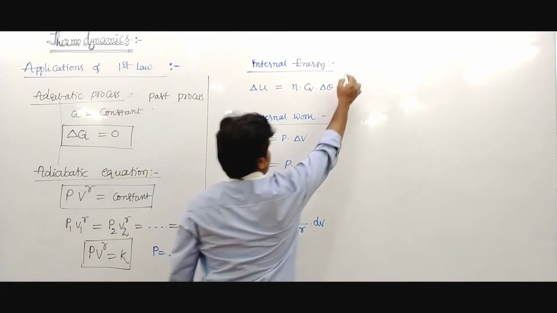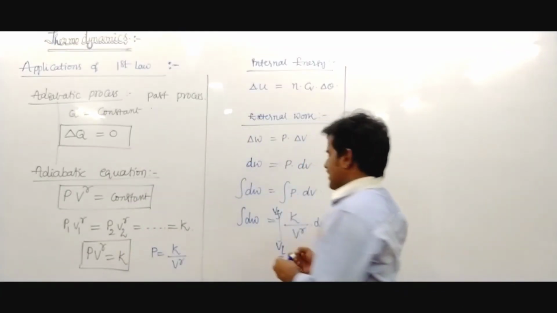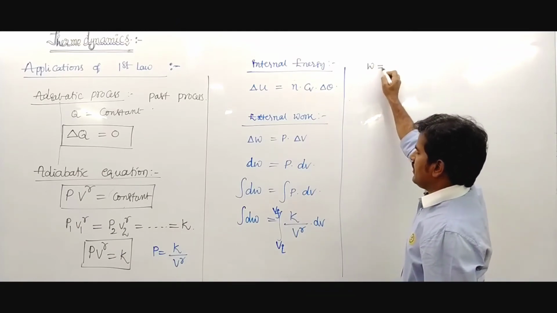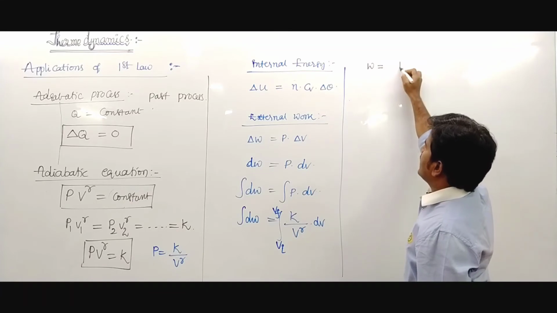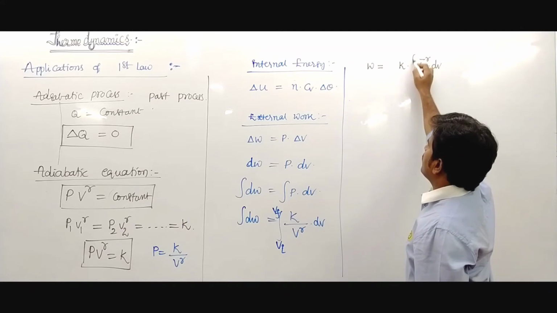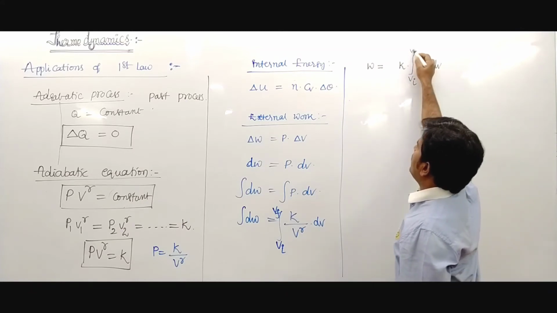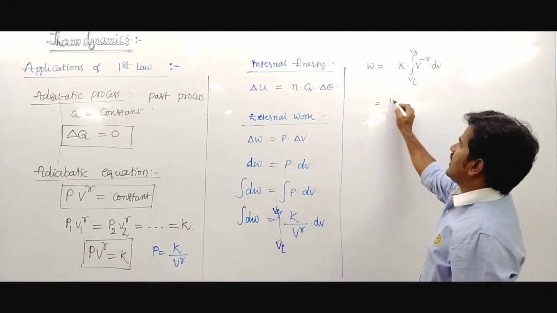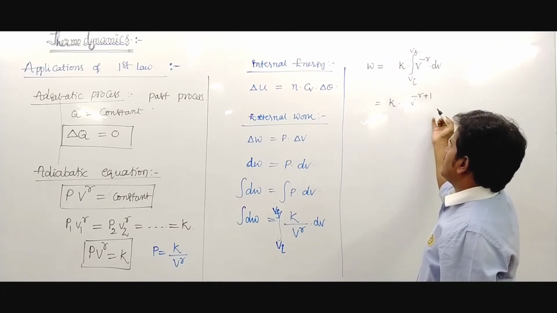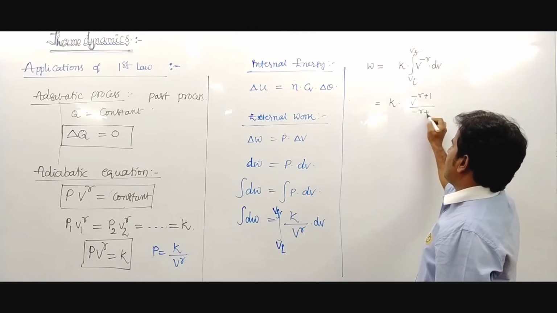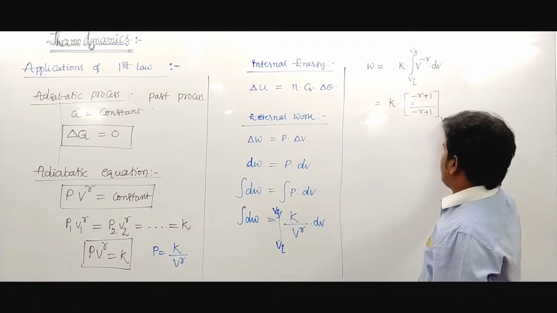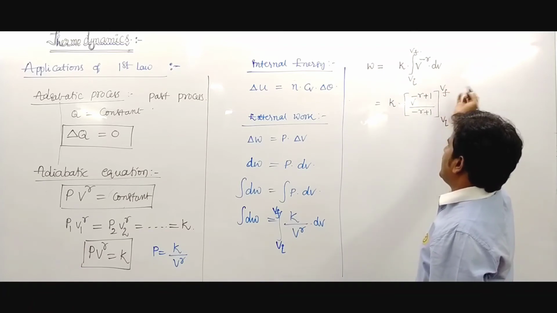After simplification, integration of dW, that is W, equals K into V power minus gamma into dV, between V initial and V final. Its value is K into V power minus gamma plus 1 by minus gamma plus 1, between V initial and V final.